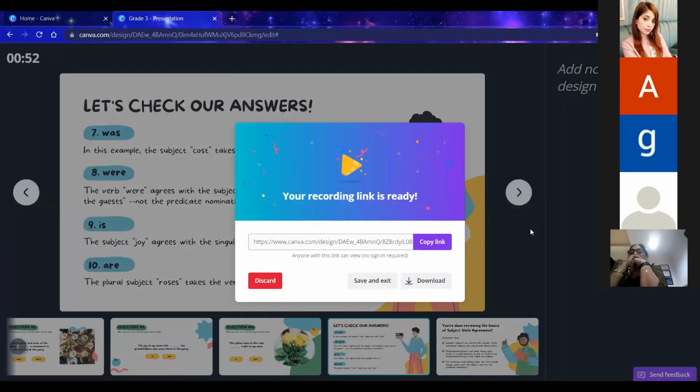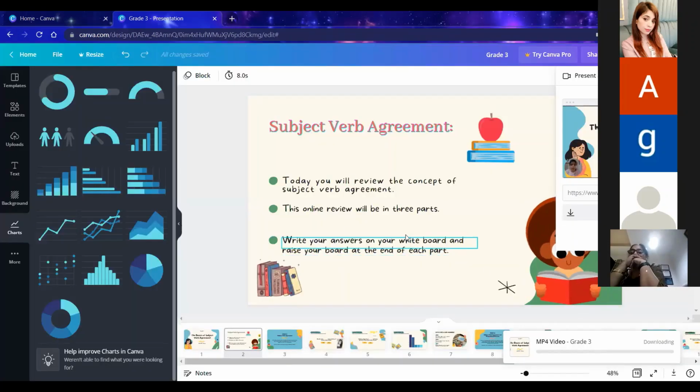Now see, this is the link directly to your recording. You can give this link to your students if you want them to see your recording. Otherwise, you have the option of save and exit. This video will be saved in your Canva account, and the other option is download. So what we are going to do here is download.